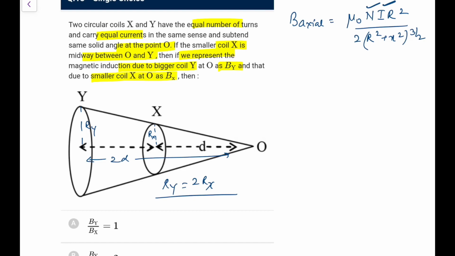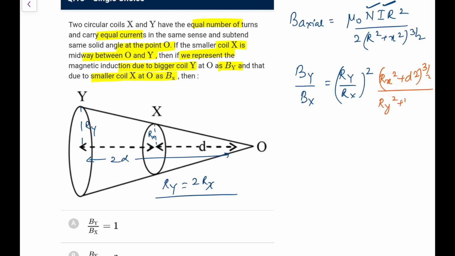Okay, so if I have to do By upon Bx, this would come out as (ry upon rx) whole square into, let me write it properly, (rx square plus d square) to the power 3 by 2 upon (ry square plus 4d square) to the power 3 by 2.